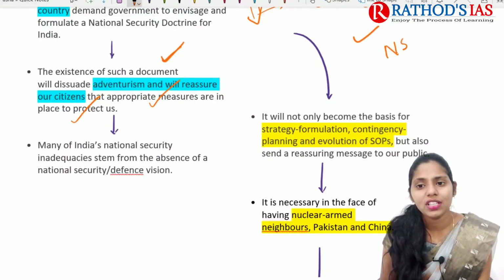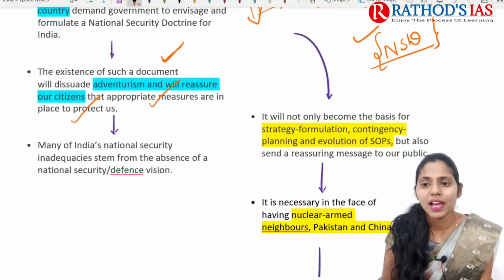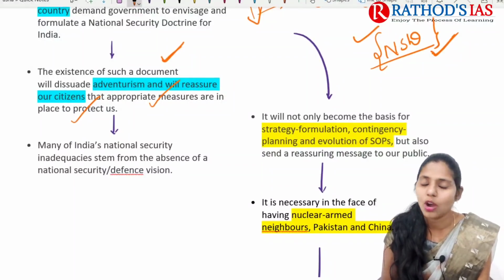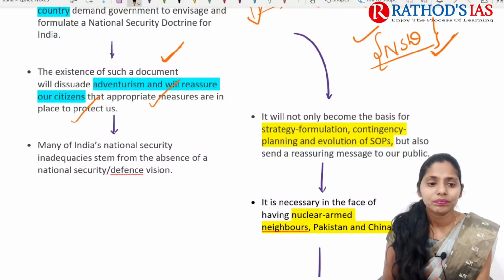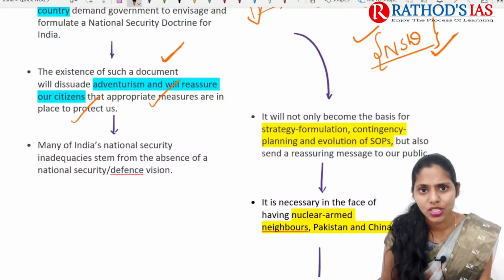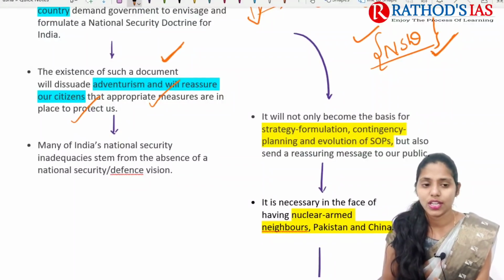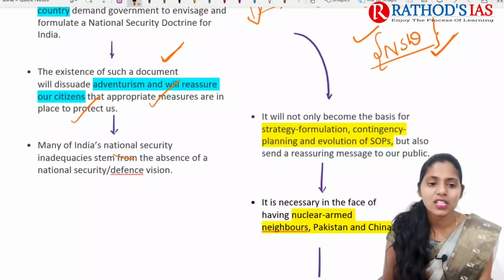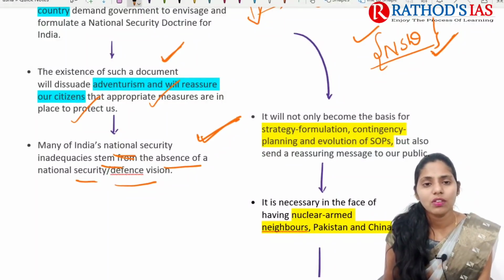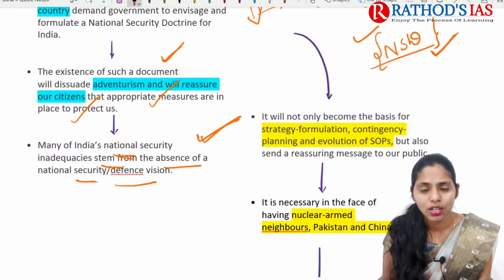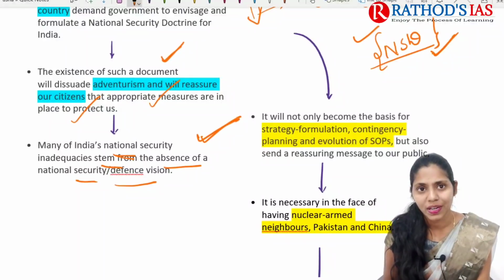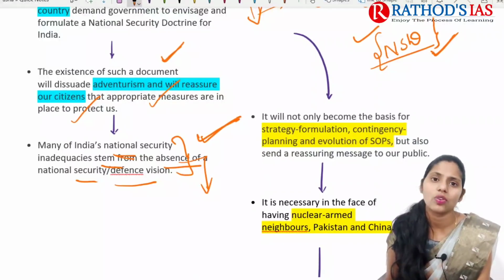For example, if you are having this national security doctrine, that will be helpful especially to build trust between the government and the people, and people will have some reassurance that your government will take steps to protect the citizens of the country. And next, many of India's national security inadequacies mainly stem from the absence of a national security defense vision. So even though you are having national security, there are many inadequacies that are mainly seen, and these inadequacies mainly deal with this national security doctrine.